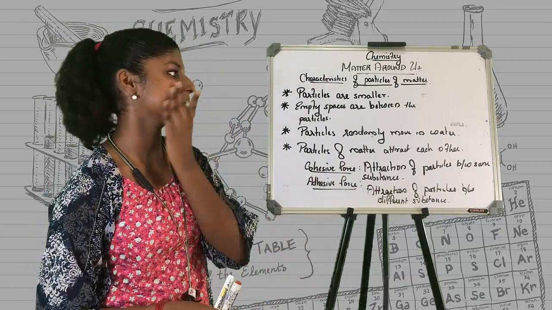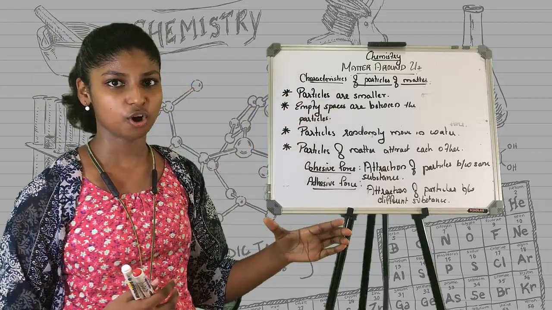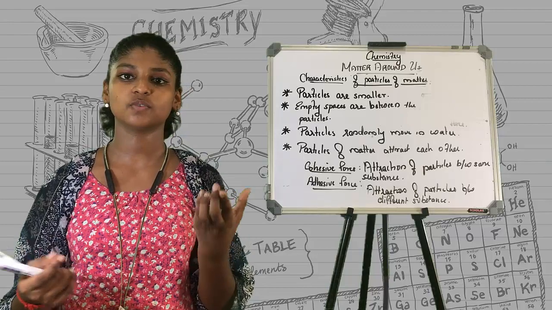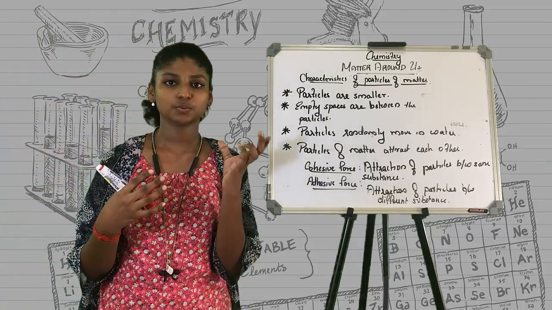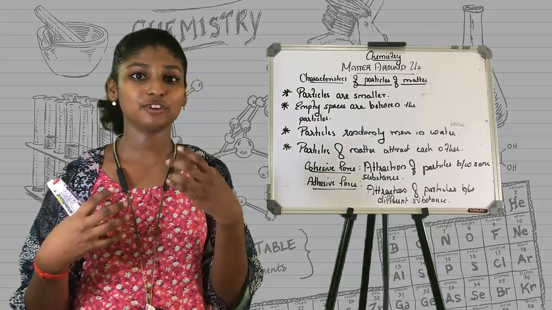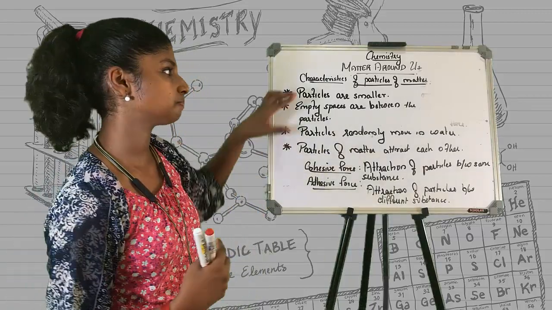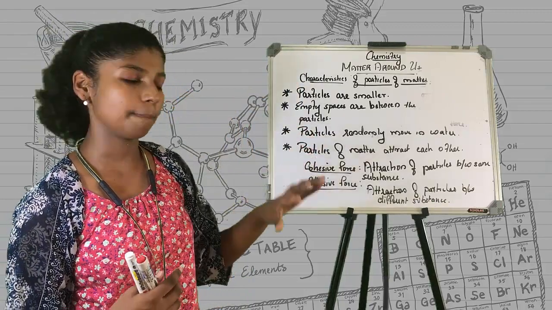Let us revise their characteristics once again. Particles are smaller. I have given the example of putting a potassium permanganate crystal in water, which turns it pinkish in color. We have discussed why it is so. Empty spaces are between the particles.